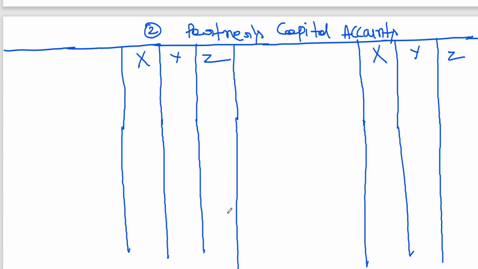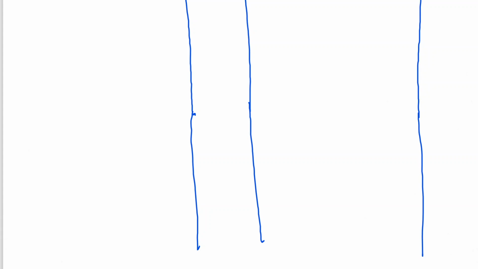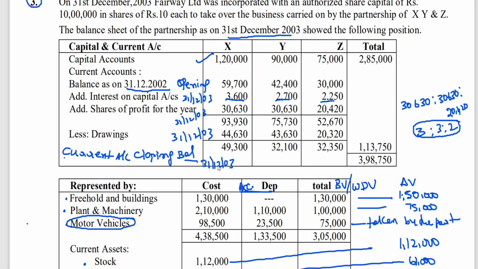So let me start with the posting part of it. The assets will be transferred at book value first. Agreed value is for purchase consideration. For transferring assets to realization account, it is at book value. Everything I have been telling you clearly. You go back, listen to my explanation.